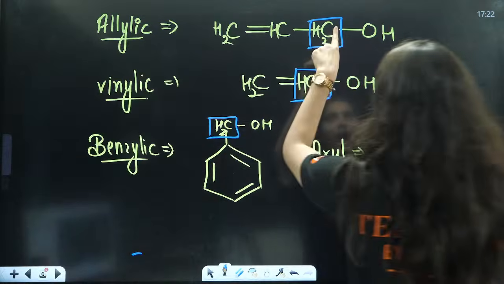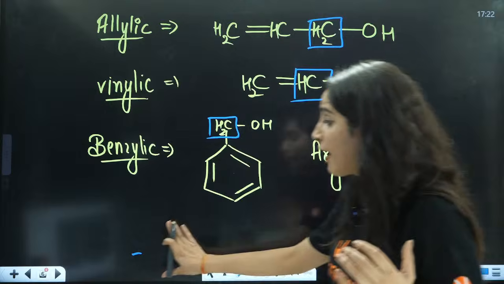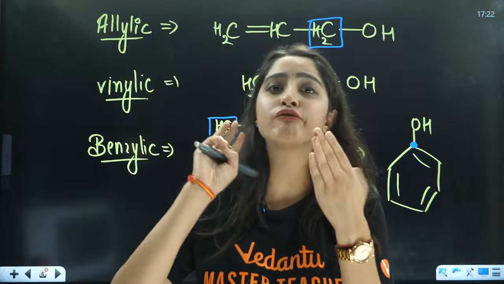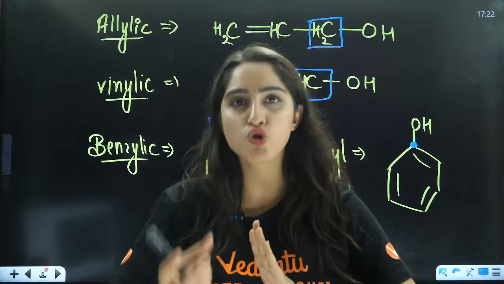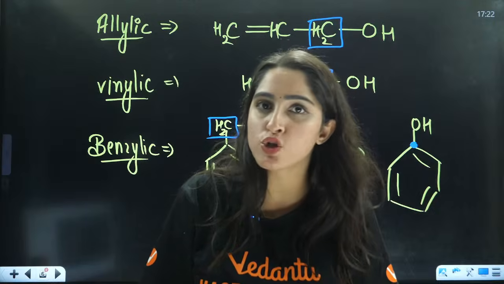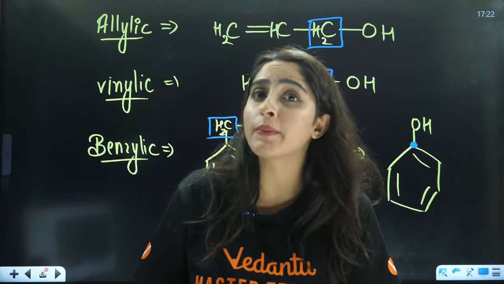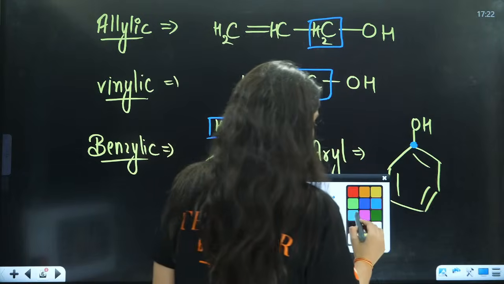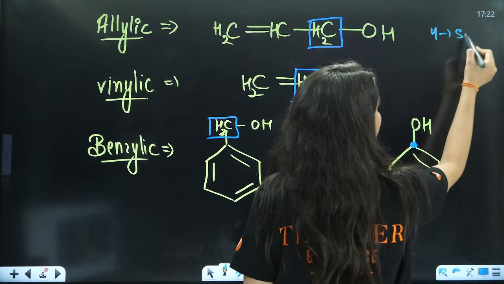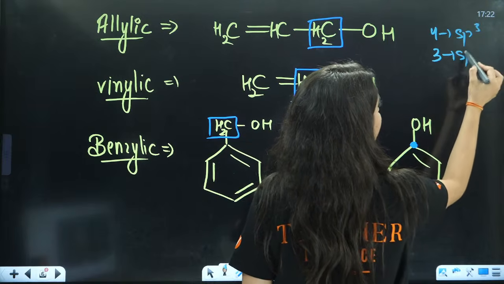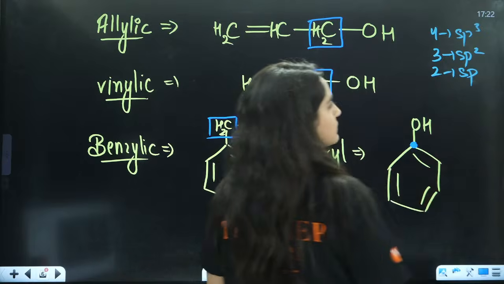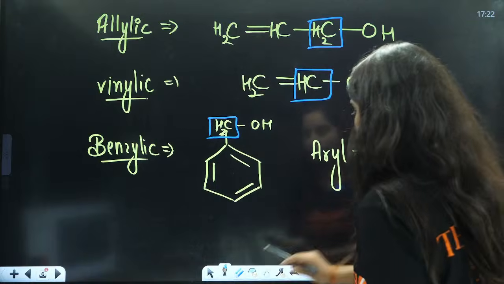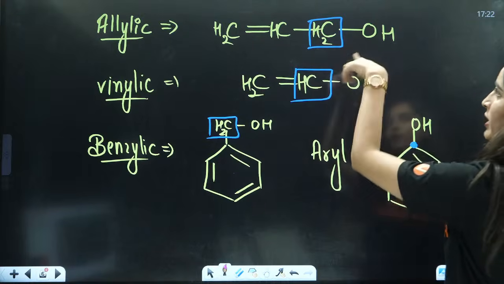Now, when you want to find out the hybridization, a very simple rule is: if you have 4 sigma bonds plus lone pairs, that is sp3; if you have 3 sigma plus lone pairs, that is sp2; if you have 2 sigma plus lone pairs, then it is sp. That is the answer.